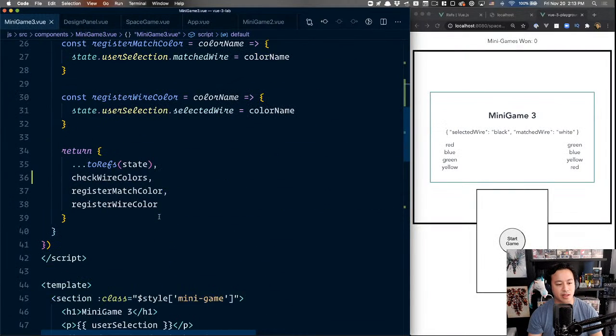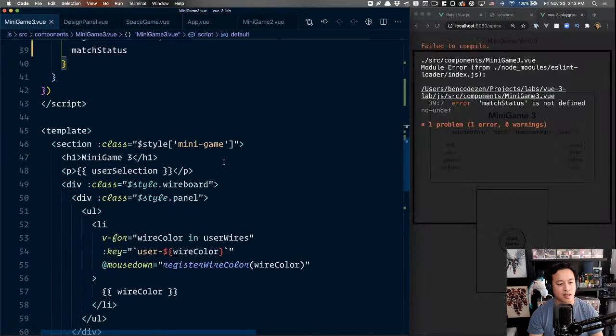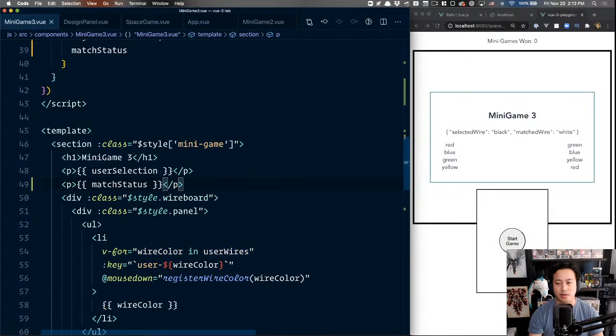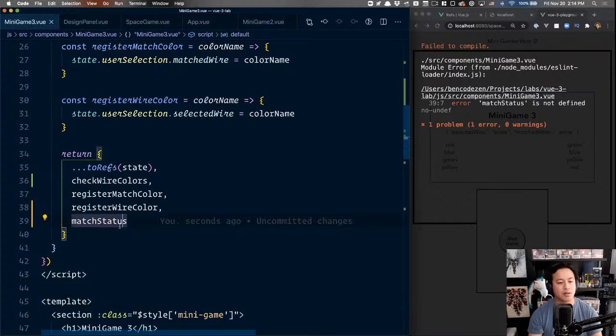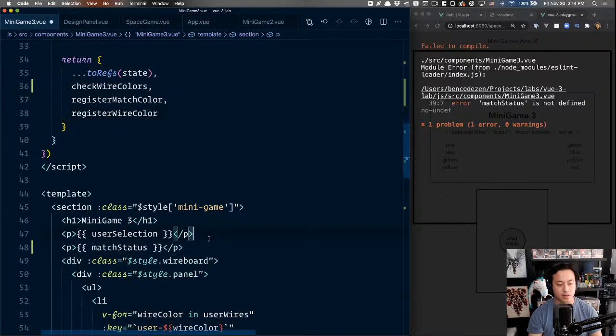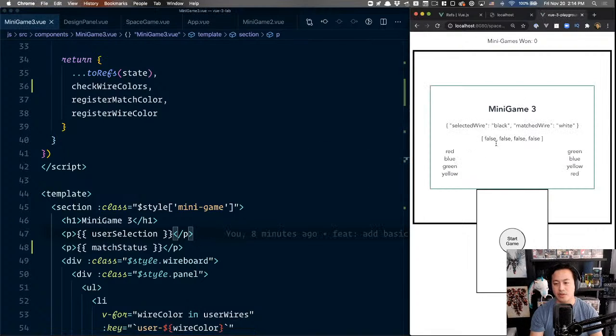And so to show that that works, we're going to open up our match status. And then that is going to go ahead and render out here on the page. Match. Didn't I call it match? Oh, once again, beauty of using reactive. Don't need to register it, although there we go. False, false, false. So here you go. Red. Come over to red. Let go. It didn't work. Let go. Why did it not work?